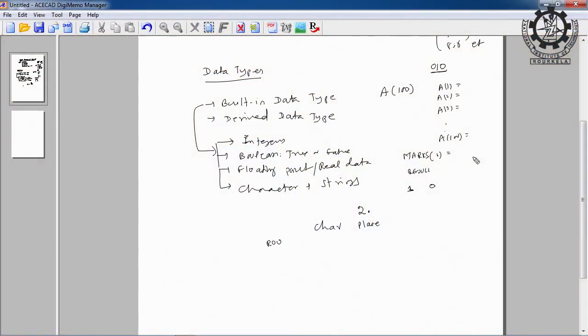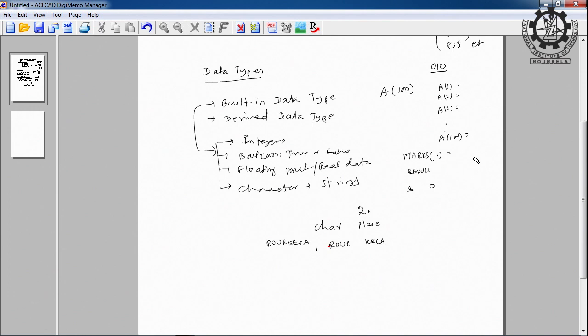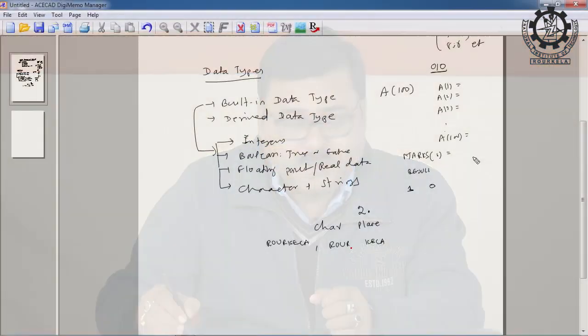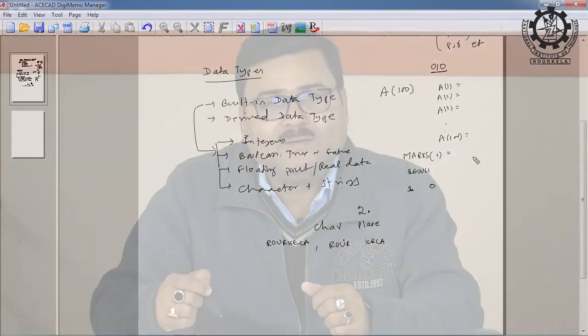Concatenation of a number of characters. For example, if I say Raurkela, Raurkela is a single string. But remember, if I write Raur and Kela in a different form, then this is how many strings? 2 strings. If you leave a single blank space, because blank space itself is a character, if you leave a blank space between any 2 characters, that splits the string into 2 strings.